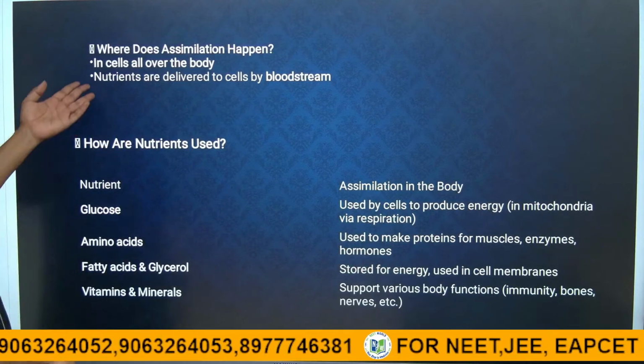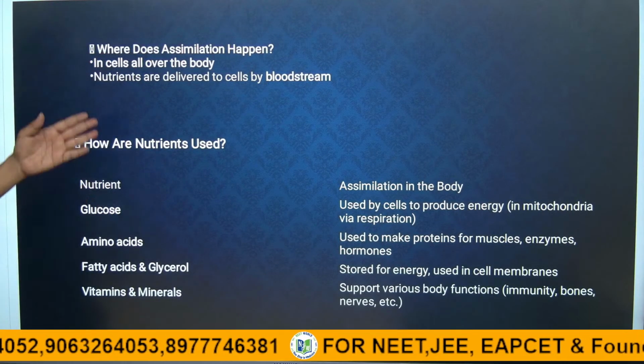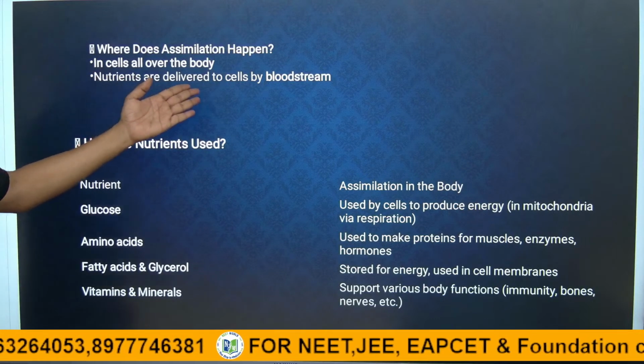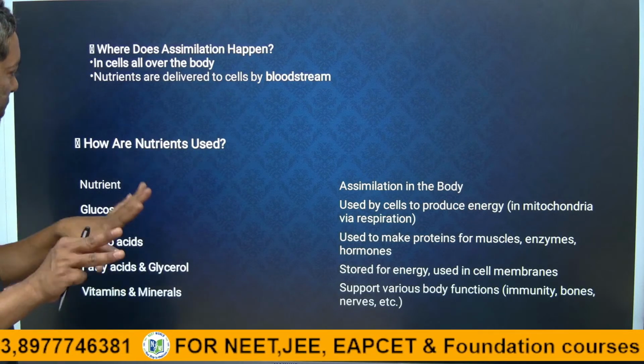Next, where does assimilation happen? In the cells of the body; nutrients are delivered into the bloodstream first.